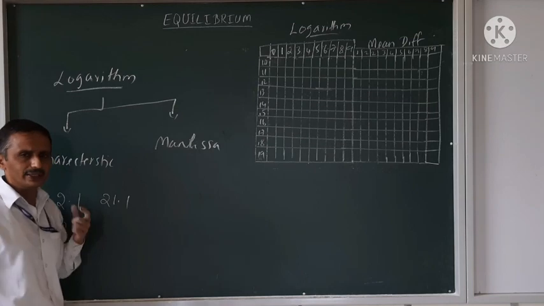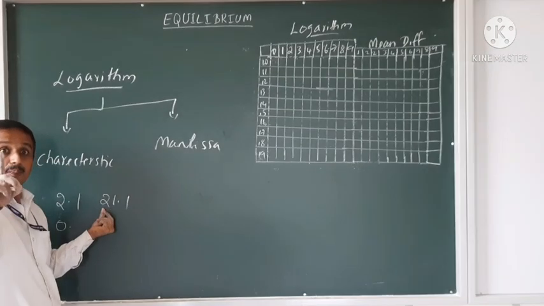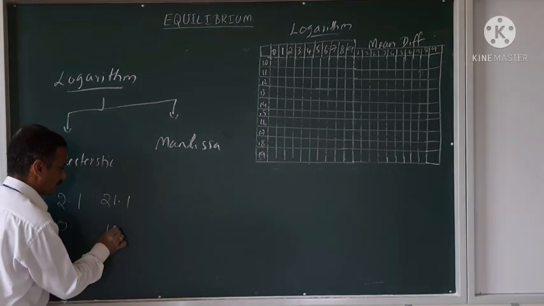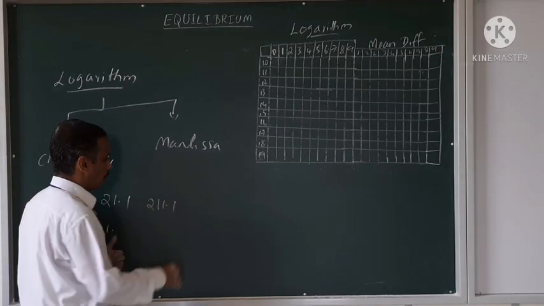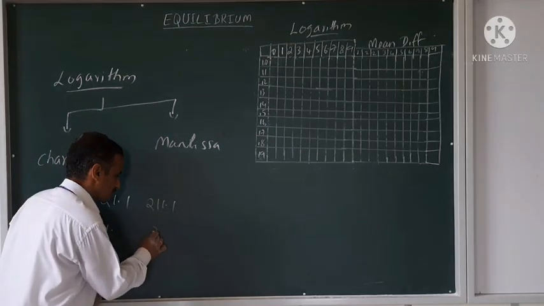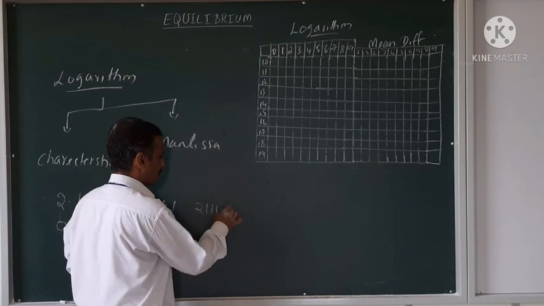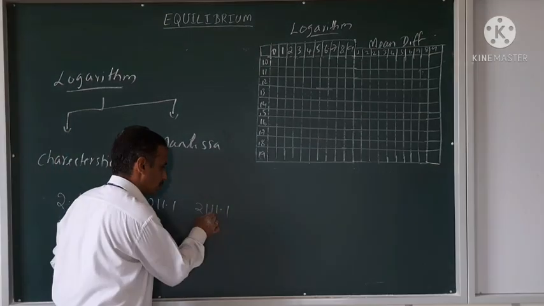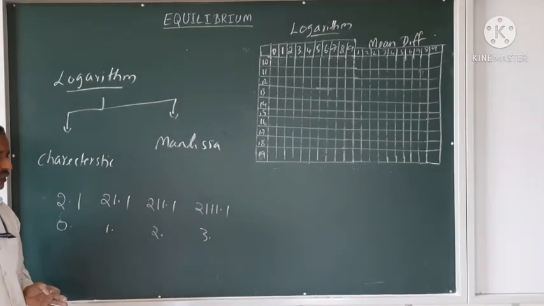21.1. How many digits are there? 1, 2. Before the decimal, not total digits. 2 only. So 1 less, 1 point. 211.1. How many digits before the decimal? 3. So 1 less, 2 point. 2111.1. How many digits? 4. 1, 2, 3, 4. So 3 point. This is how to write the characteristic.